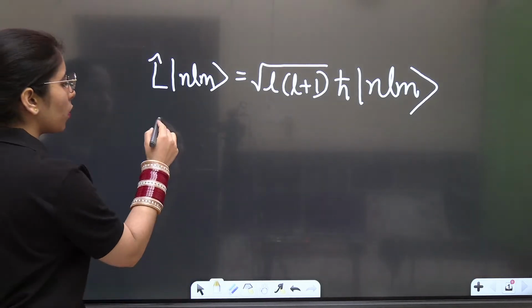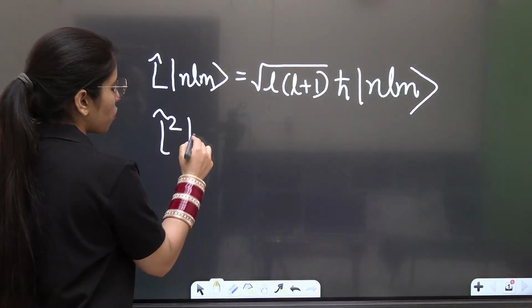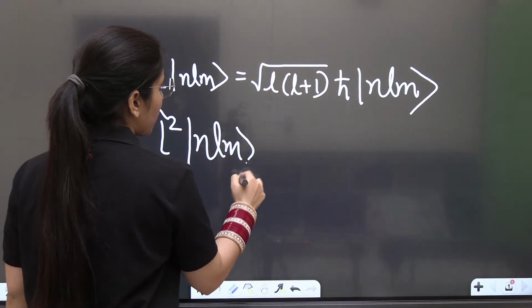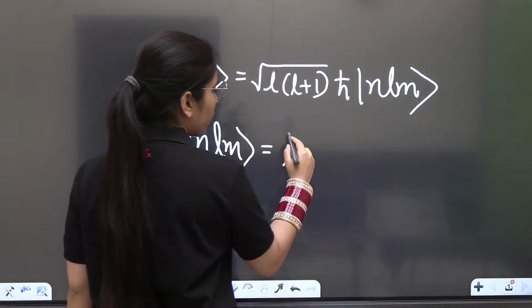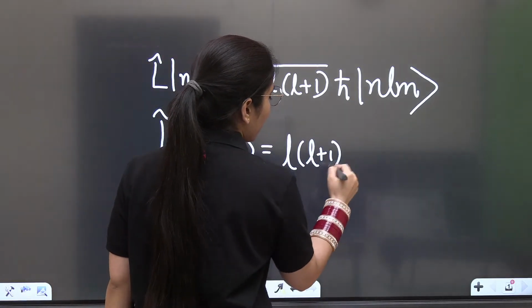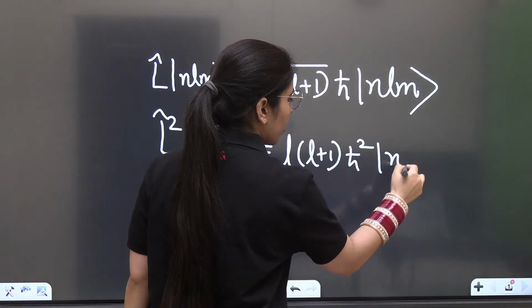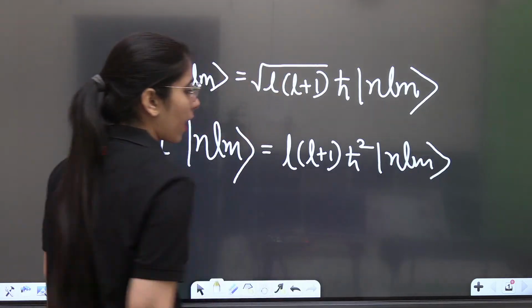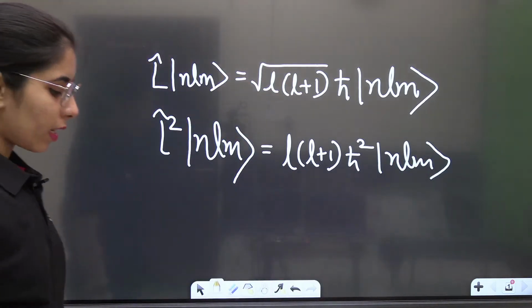At the same time, if you have the L square operator and you operate it on some state having the values n, l, m, you will get L into L plus 1 times h-cut square. |n l m⟩ will remain the same in that case. Please tell me if there is any doubt.